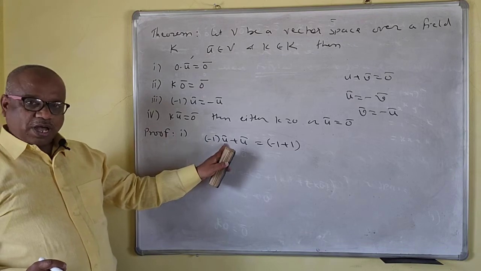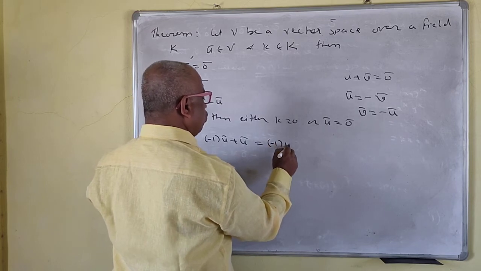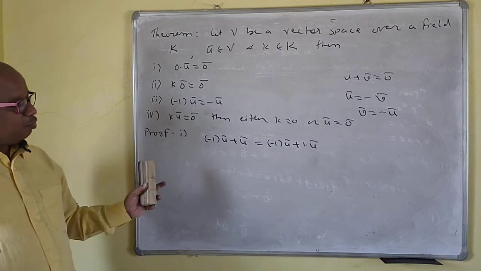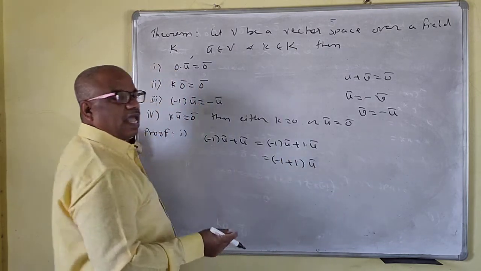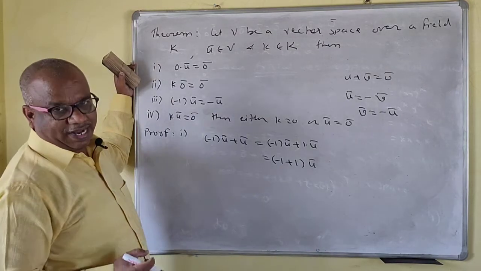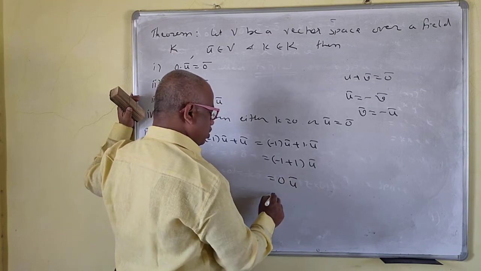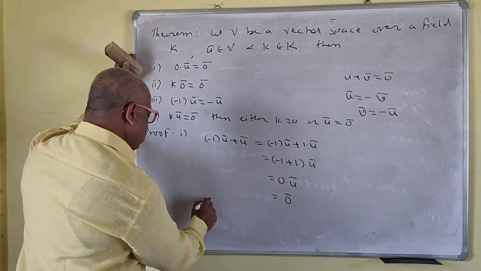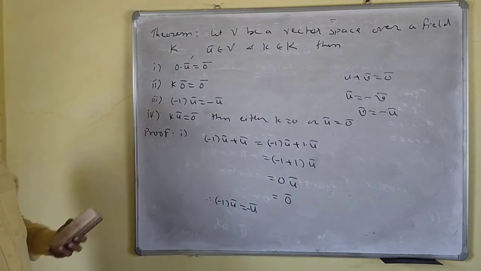Then I can take the common factor, because this is K into U bar plus L into U bar. So I'll write minus 1 into U bar plus 1 into U bar, because U bar is nothing but, by axiom 10, 1 into U bar. So now this is minus 1 plus 1 times U bar. You can apply the axioms 7, 8, 9, something like this. This is your axiom 8, so I will apply axiom 8 here. Now this is 0 into U bar. You have just seen that 0 into U bar is the same as 0 bar. Therefore minus 1 into U bar is the same as minus U bar. So we are through.